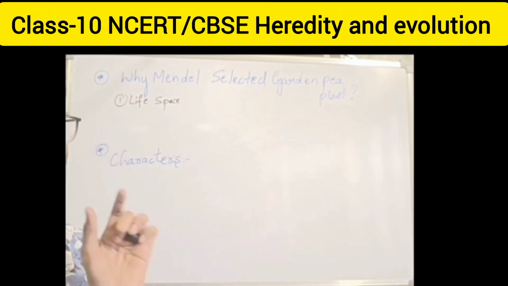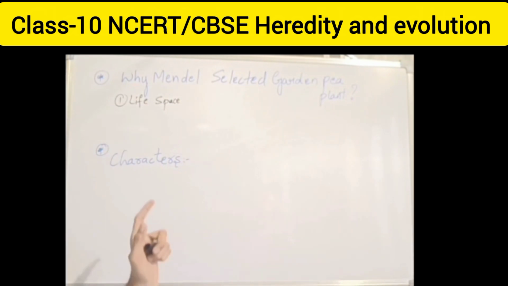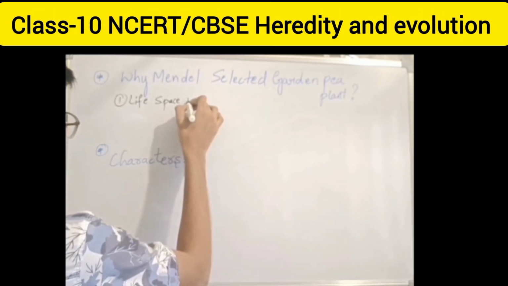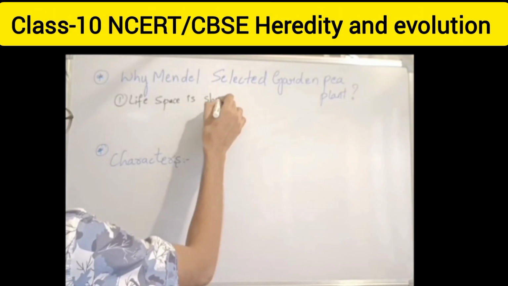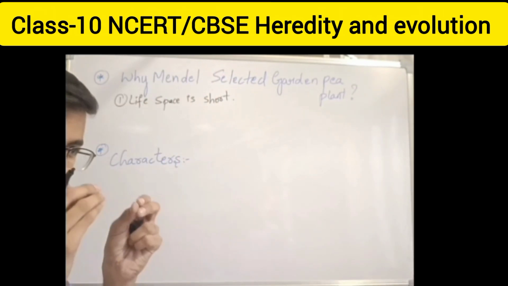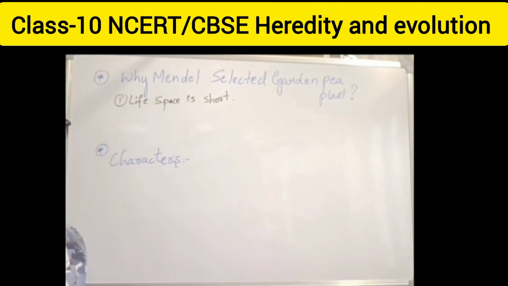The lifespan of this particular plant is shorter. It means the life span is short. In a few days it will die, not long after giving flowers.